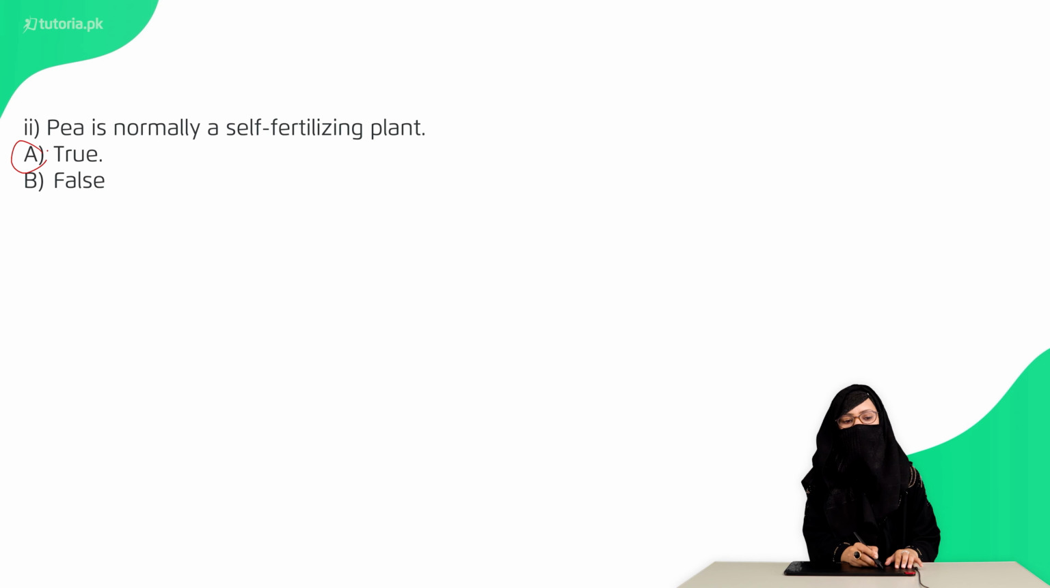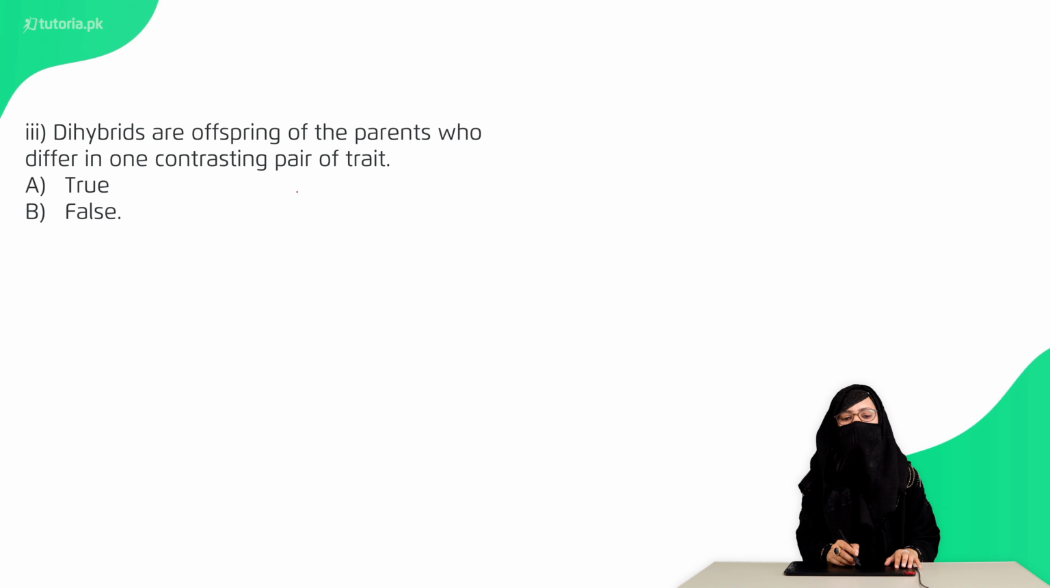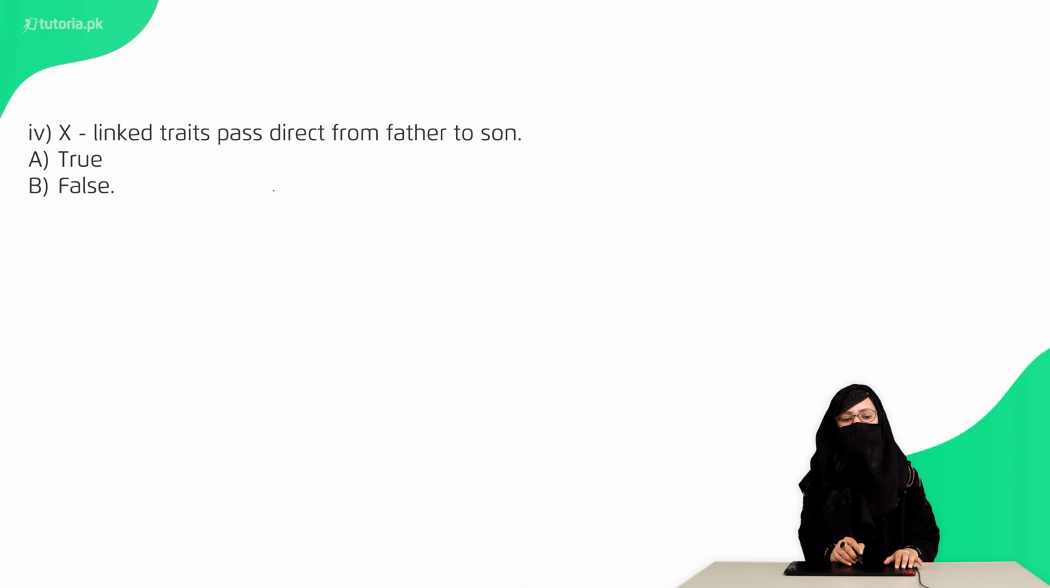This is true. Third है, dihybrids are offspring of the parent who differ in one contrasting pair of traits. तो ये false है क्योंकि di means two, तो ये दो के अंदर.